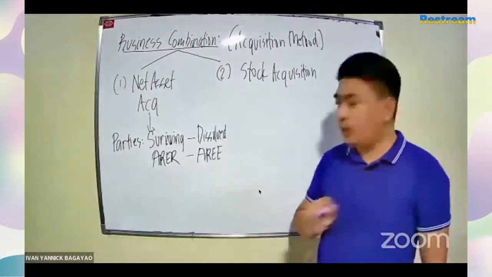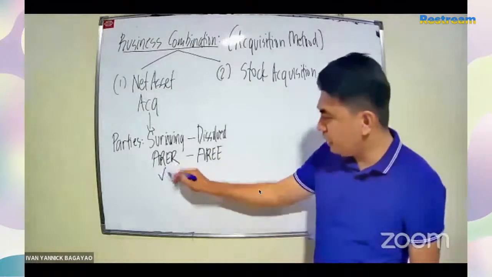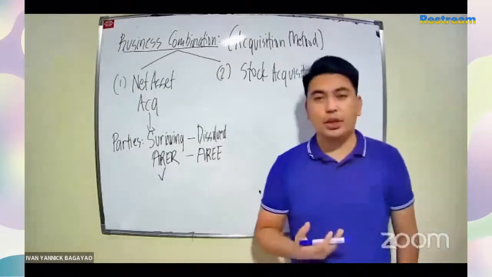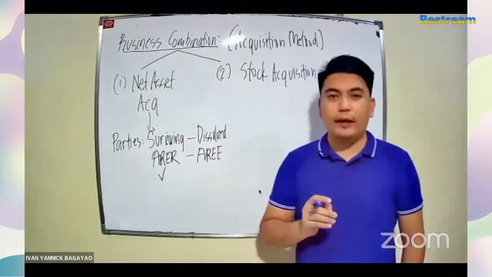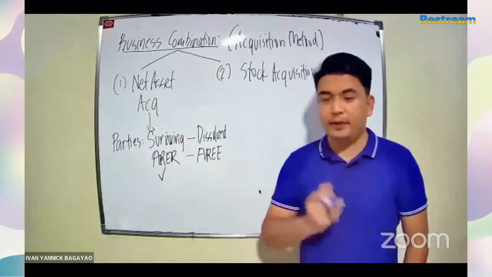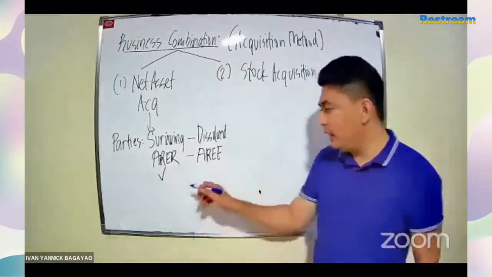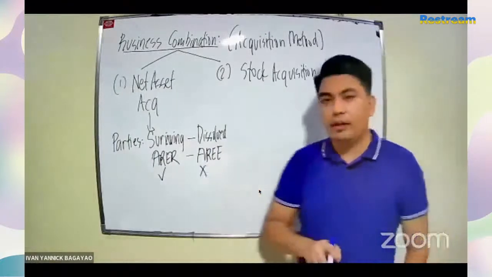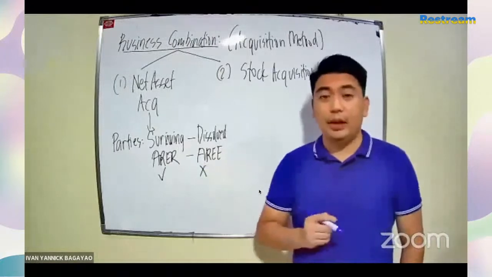Lalagyan ko to ng check, meaning, after net asset acquisition, magkakaroon ng existence pa rin yung surviving, kaya nga siya surviving. Ito naman, X, meaning, madidissolve na yung binili na company.